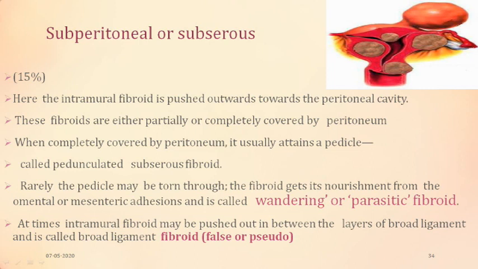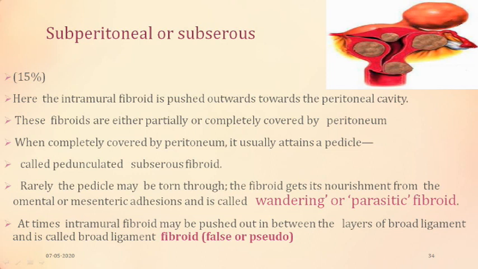Such fibroids which have lost their contact with the uterus become wandering fibroids, because they are not in the uterus but in the abdominal cavity, and since they are drawing nutrition from omentum or mesentery, they are called parasitic fibroids.